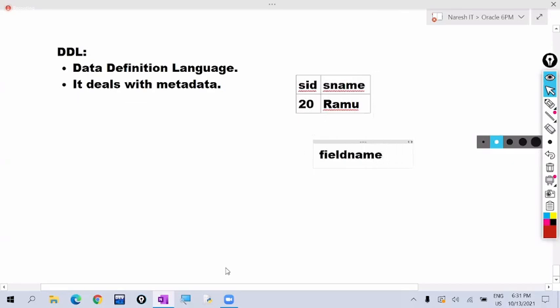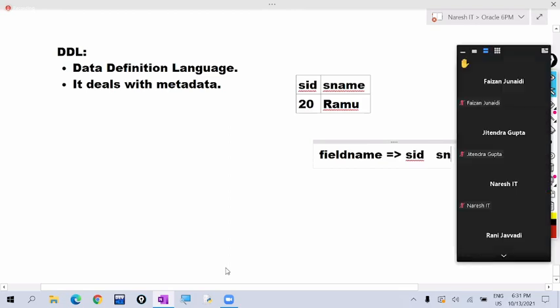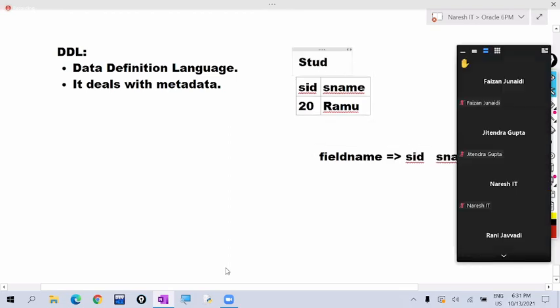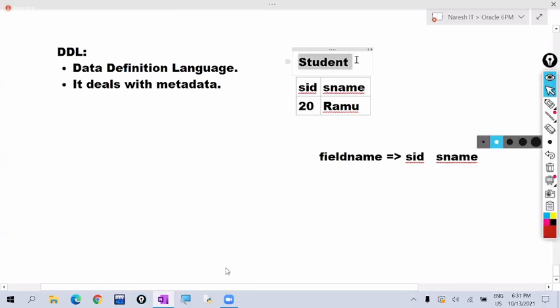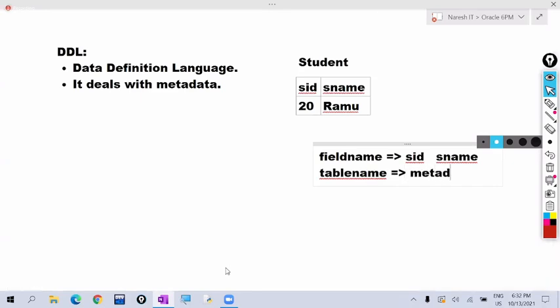Here in this example, student ID and student name are the field names. And this table name is student. So student is the table name, and it has some data. It is describing this data. So you can say table name is the metadata.